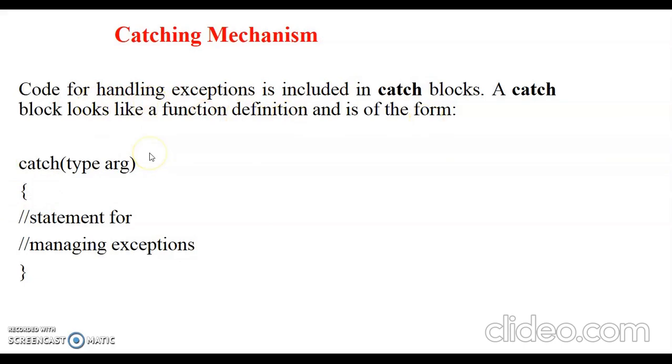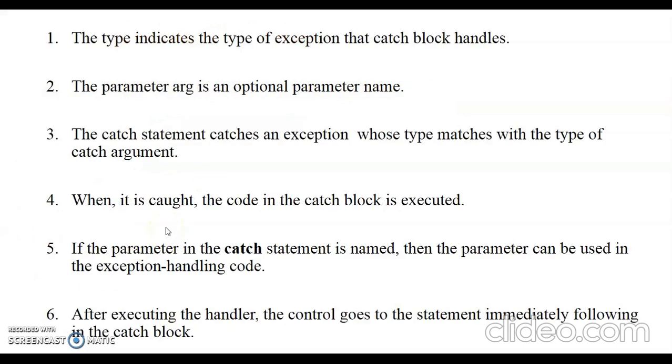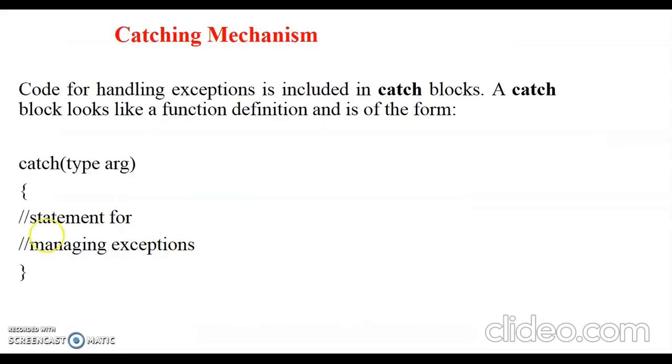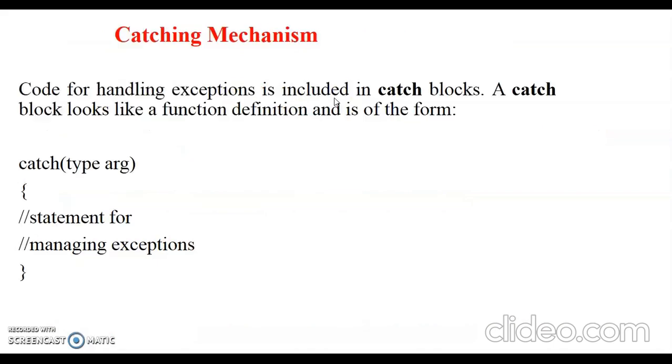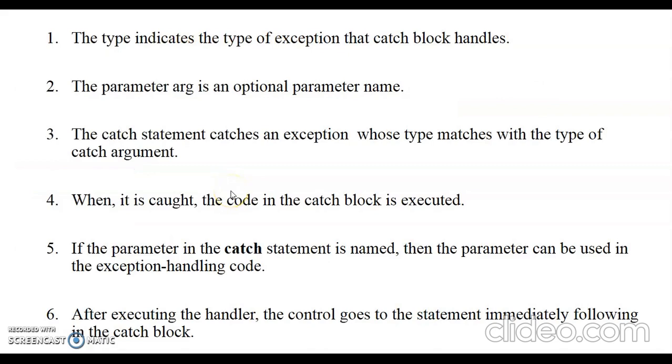A catch block looks like a function definition and is of the form catch, type argument, statement for managing the exception. Here you can write how you will manage your exception. So this type indicates the type of exception that the catch block handles. So when we write type argument, it will indicate the type of exception which the catch block handles. The parameter argument is an optional parameter name. You could give any parameter name here.